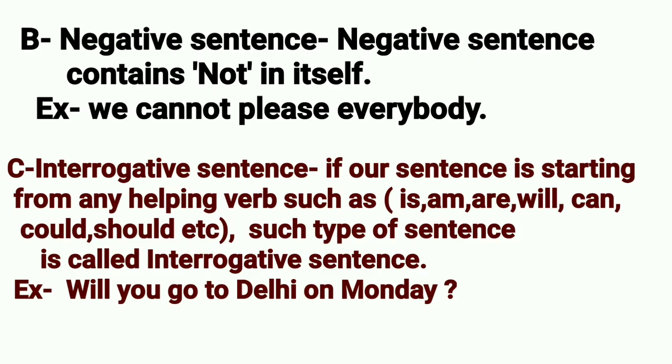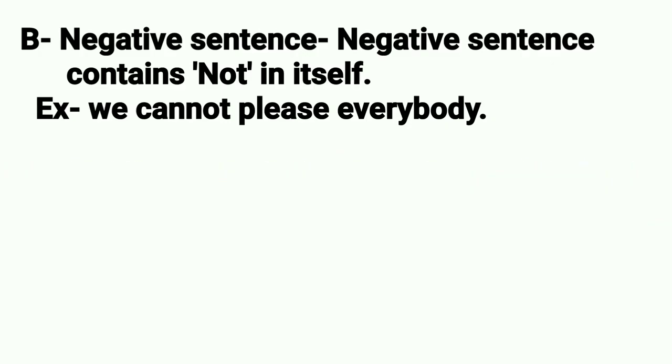Example, we cannot please everybody. C. Interrogative sentence. If our sentence starts with any helping verb such as is, am, are, will, can, could, should, etc., such a type of sentence is called an interrogative sentence. Example, will you go to Delhi on Monday?